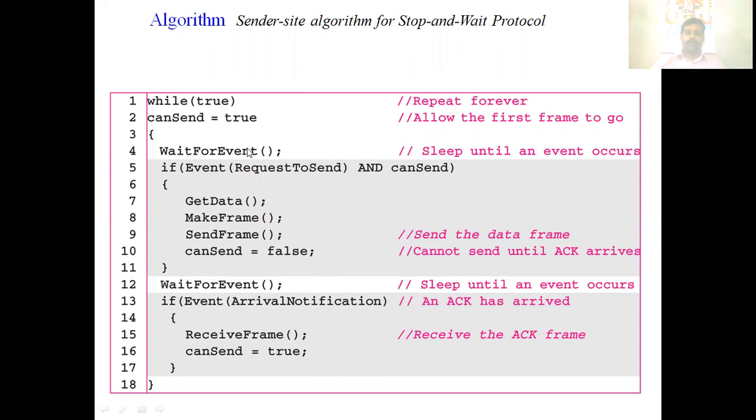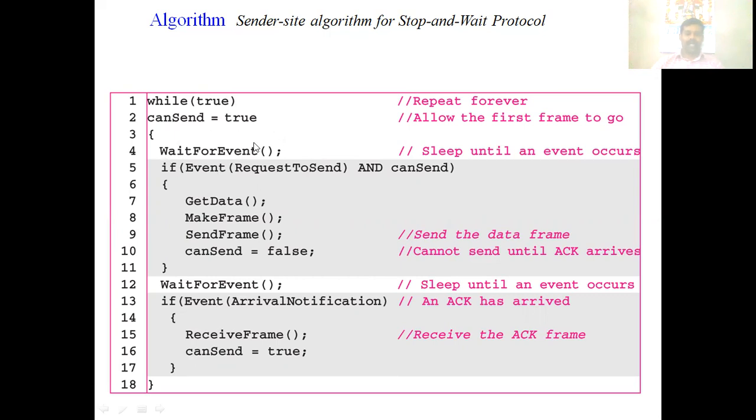Okay, so we will go for the algorithm. First, a while loop is there. When it is true, you are making a variable can send. If this can send is true only, the sender can send the frame. So it is waiting for an event.